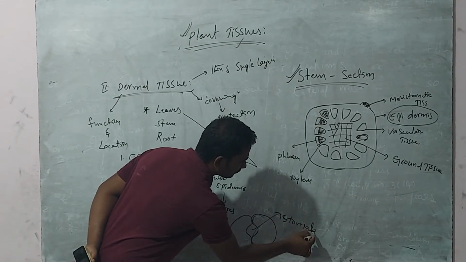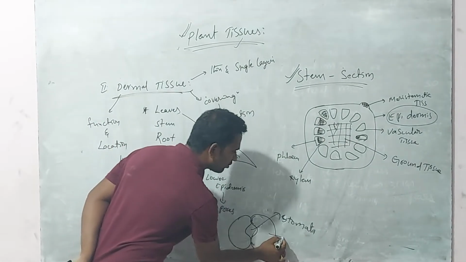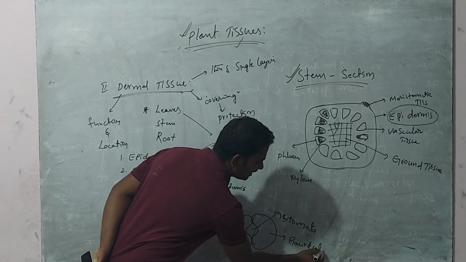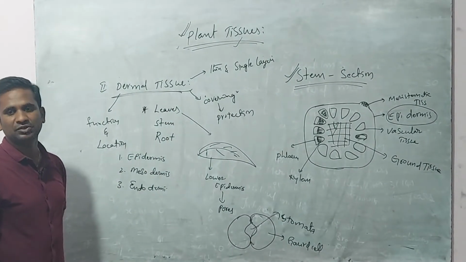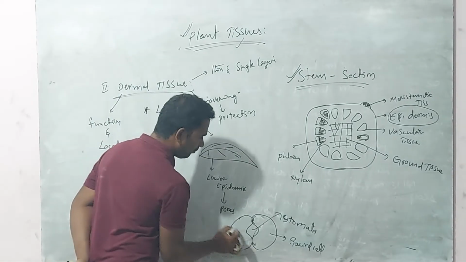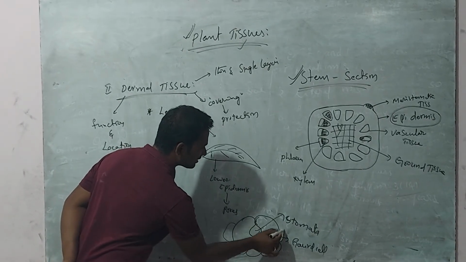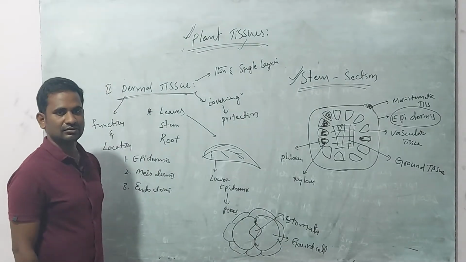This stomata has two cells known as guard cells, which are kidney shaped or bean shaped structures. It also has accessory cells around the guard cells.